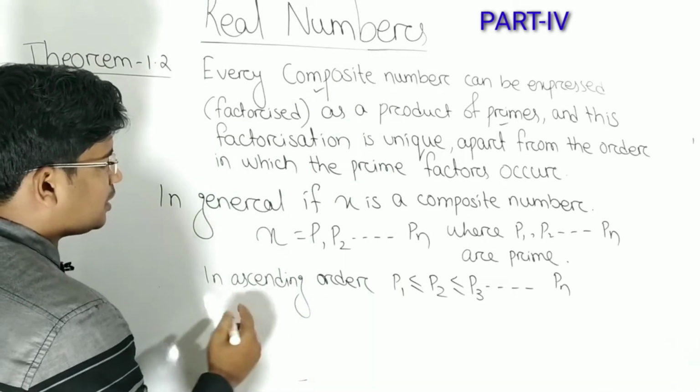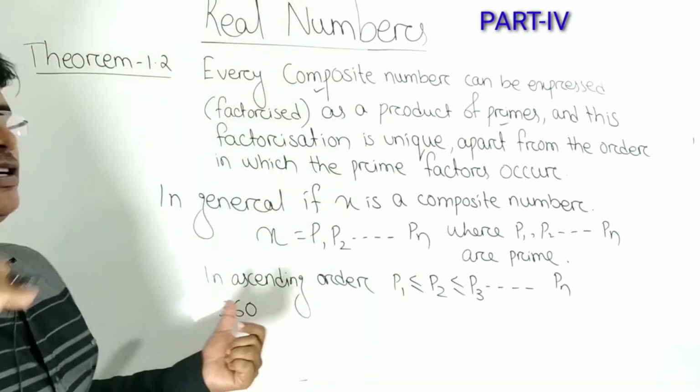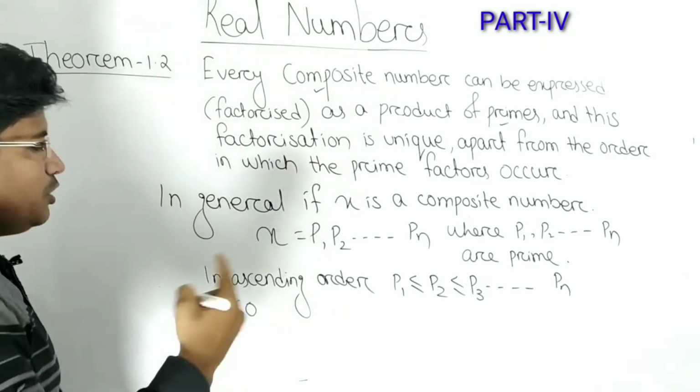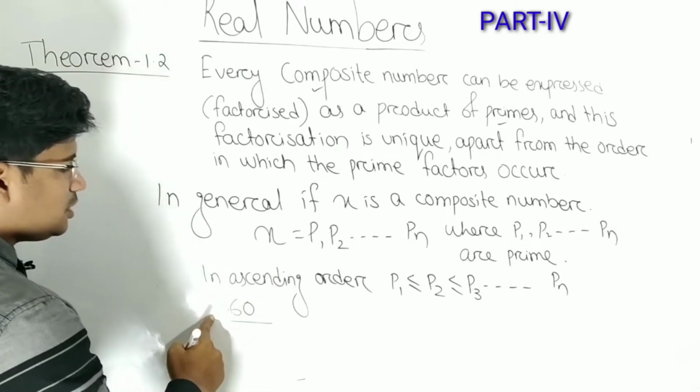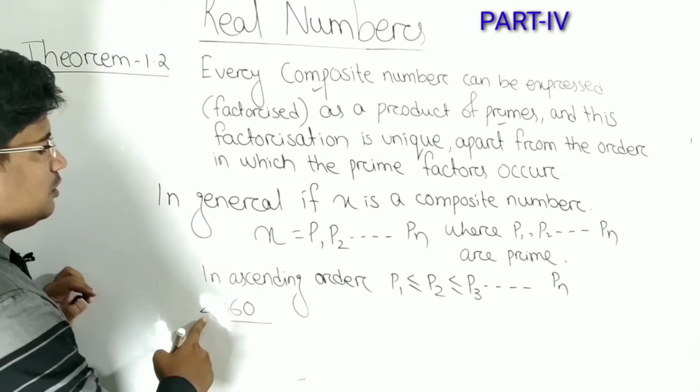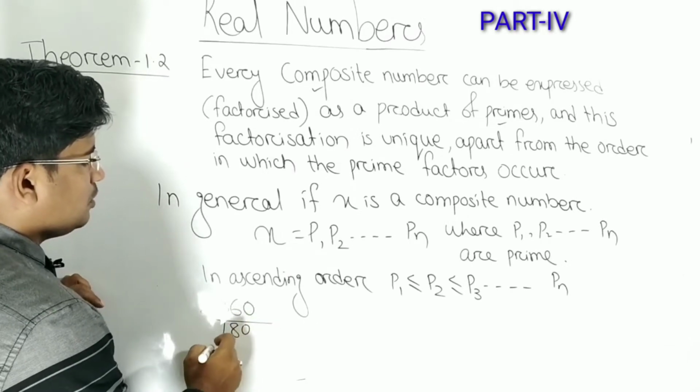Let's factorize 360 with prime factors. First it is factorized with 2. 2 ones are 2, 2 eights are 16, 0.